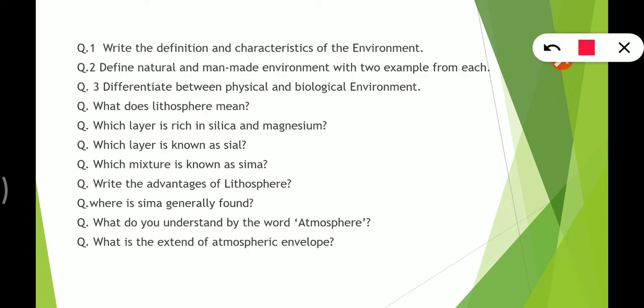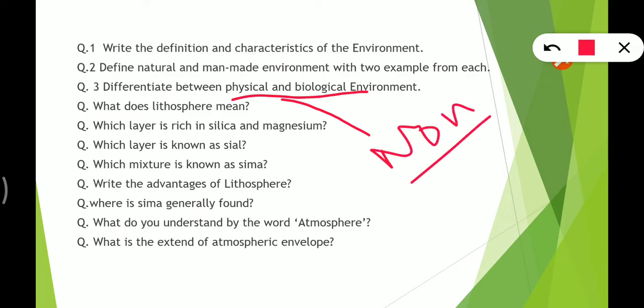So here we have physical and biological. Physical environment includes all non-living things, like water, air, land, such things. These are physical things, the physical environment.